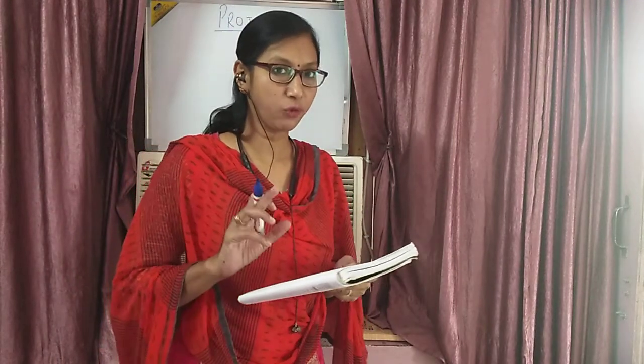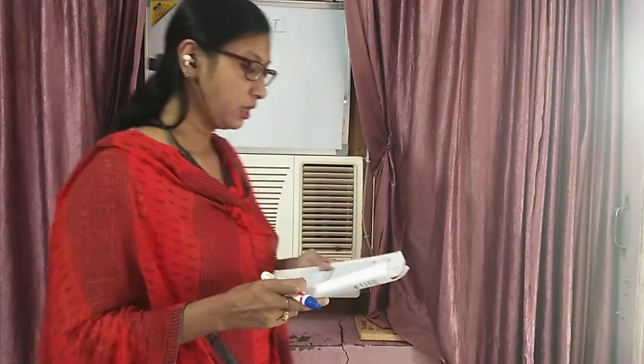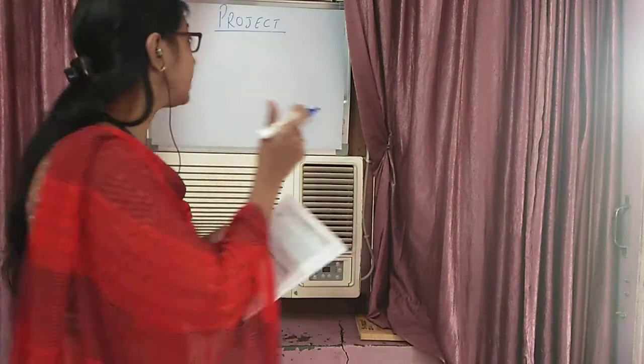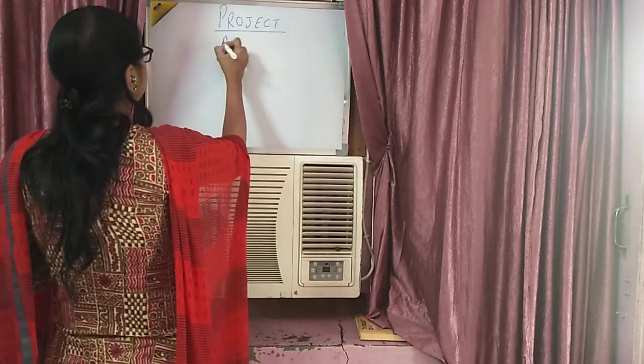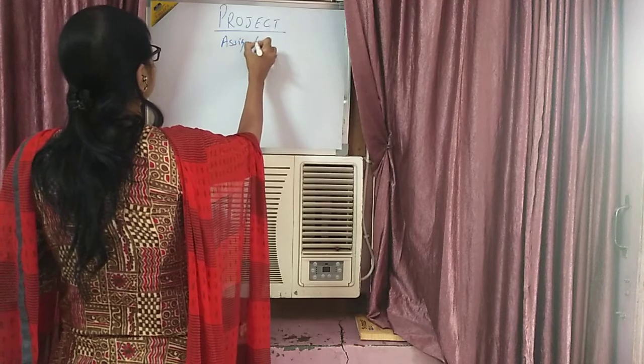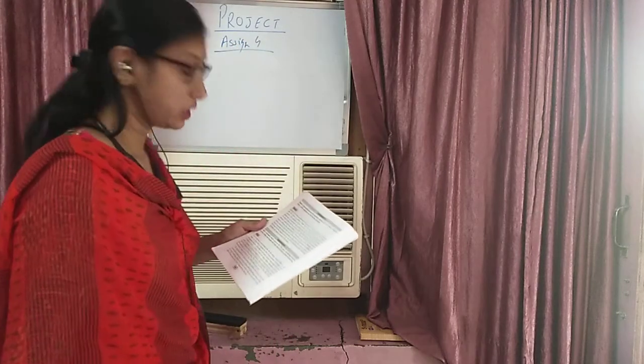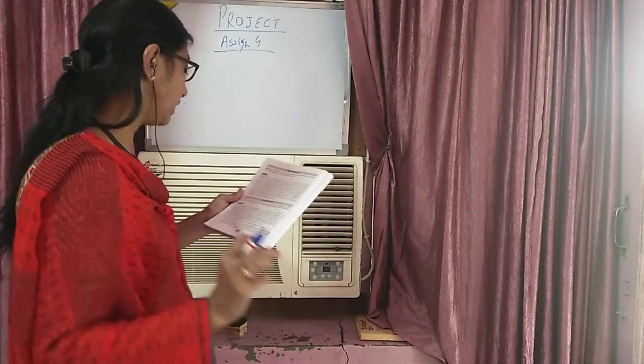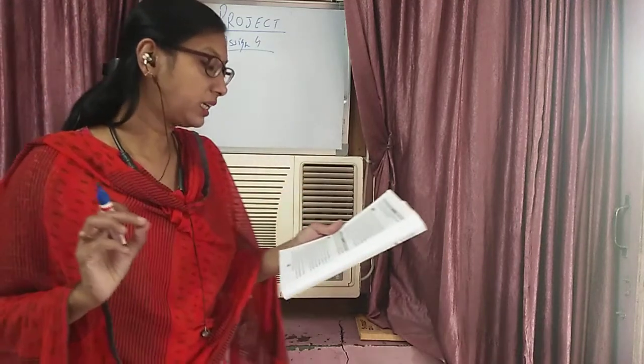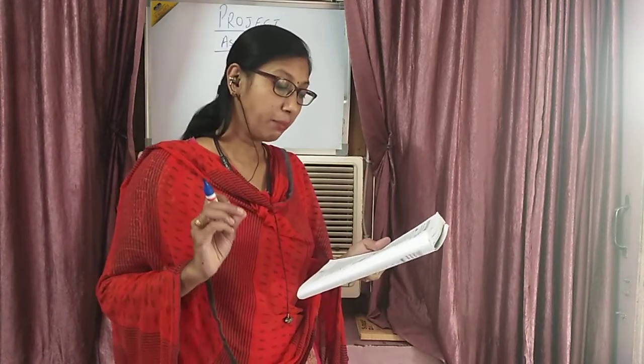It is given in your book at the back in the assignment. I have already told you that day in the class. So there is assignment 4 in your project. In your book, you can take this topic as a project also. Now what you have to do is, take a developed country like USA and a developing country like India and analyze the main characteristics of these economies.